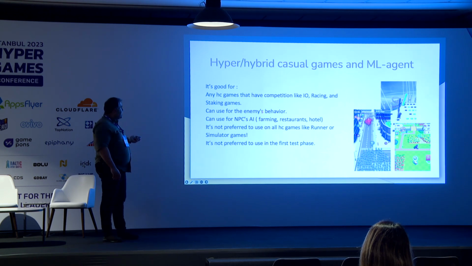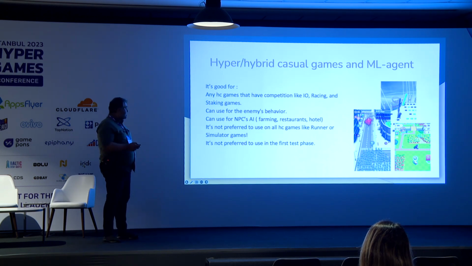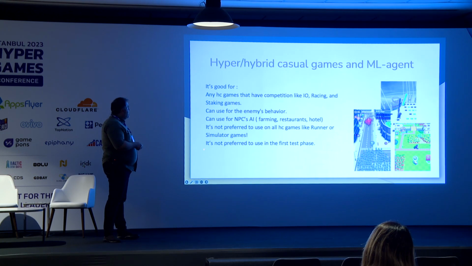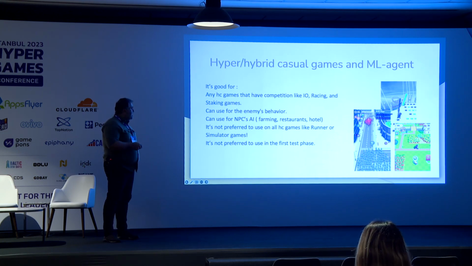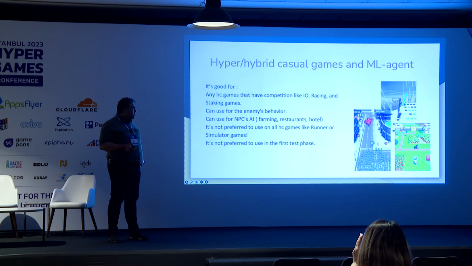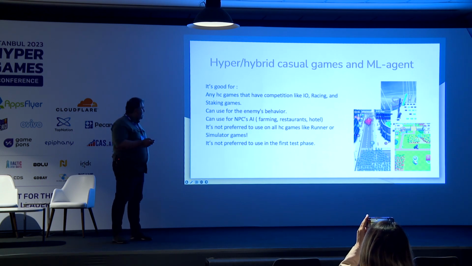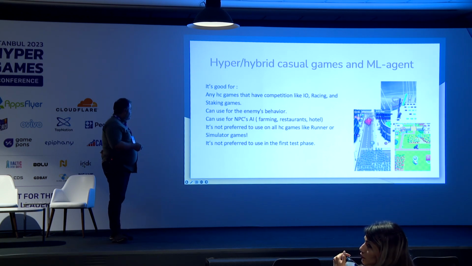Also, you can use ML Agent for your enemy's behavior, like if your enemy reaches the reaching area, it starts chasing the player. Or you can use it for NPC AI, like in a farming game, where you have NPCs that help the player collect or use items, or help with farming or making something, like in this game here. You can use ML Agent for this purpose too.